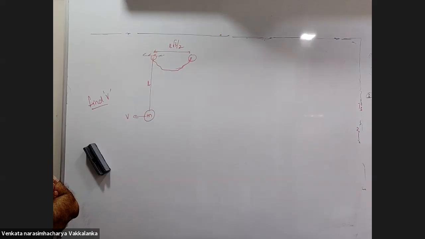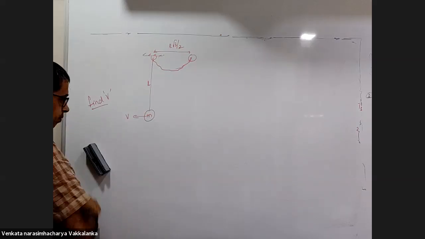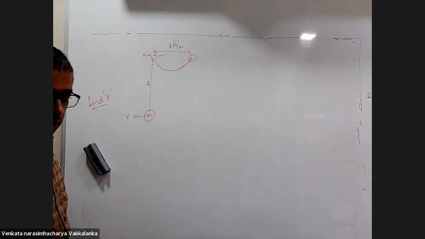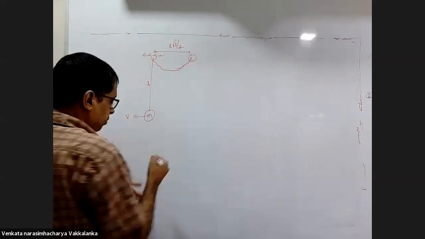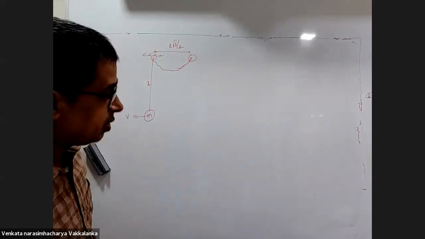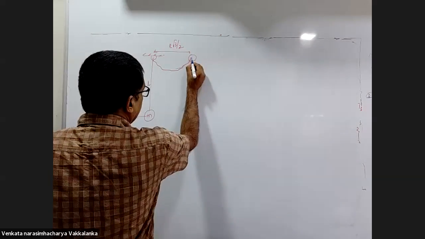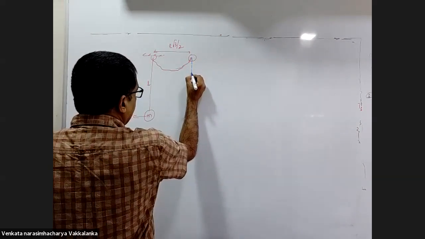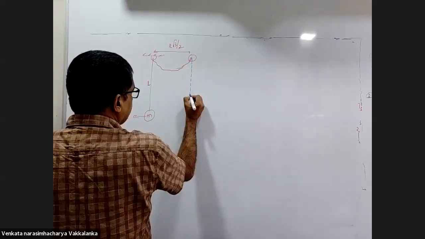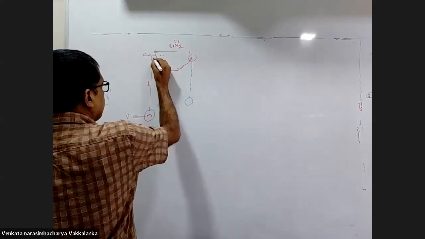Sir, how to do? Sir, can you give a hint? I'm giving you the hint on the board. Please observe this carefully. Sir, please wait.